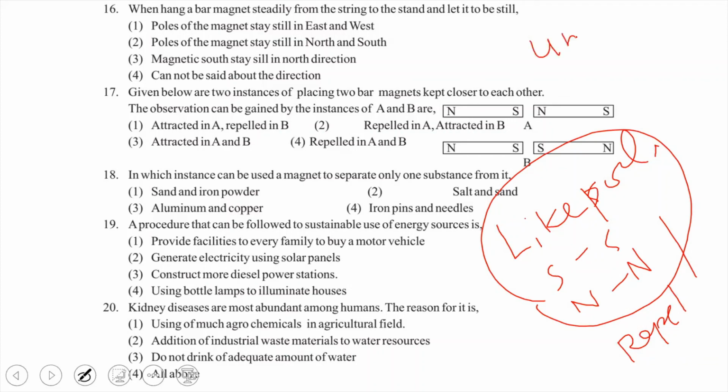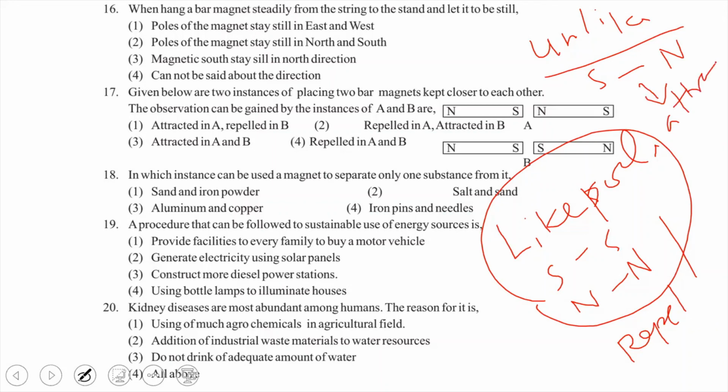Unlike poles. What are the unlike poles? South and north. So they are attracting. So what will be the answer?